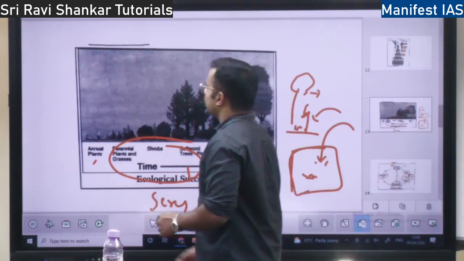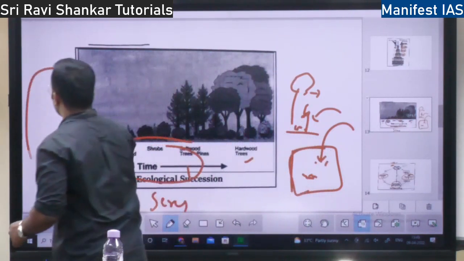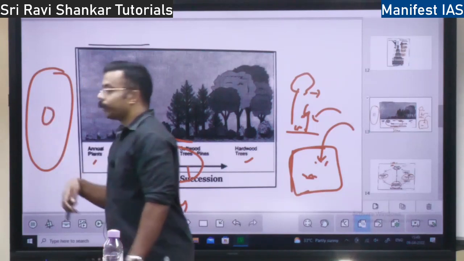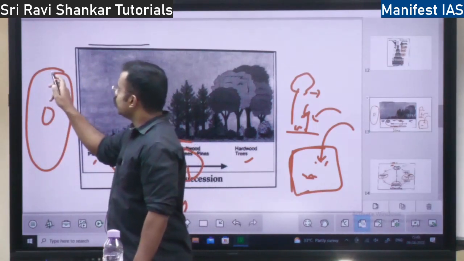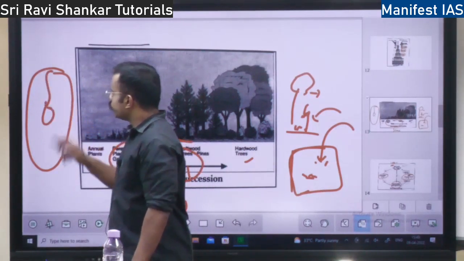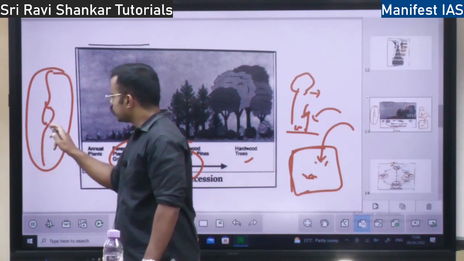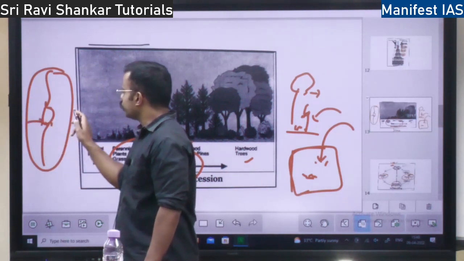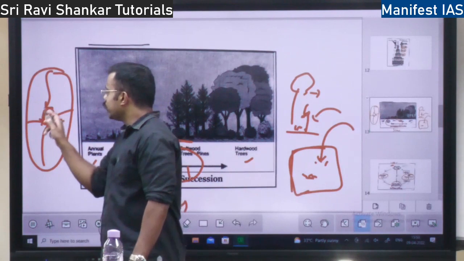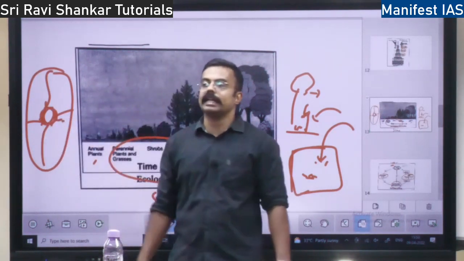Why in the middle of a continent? See, let's say this is a big continent. In the middle, what happens? In the middle of it, organisms from here will also come here. From this place also it's going to come. From this place also it's going to come. Here also it will come. So here you have multiple variety.